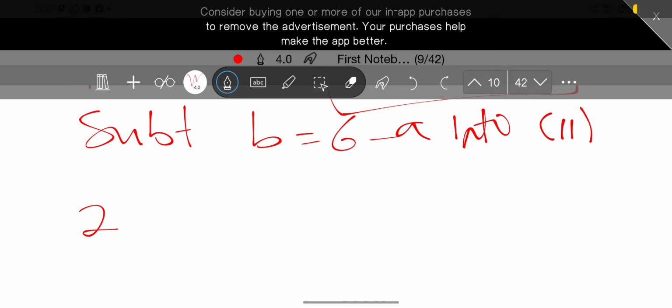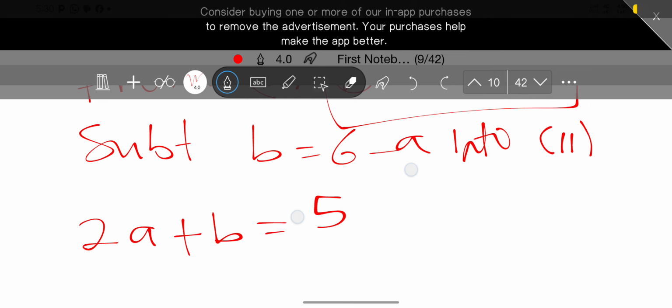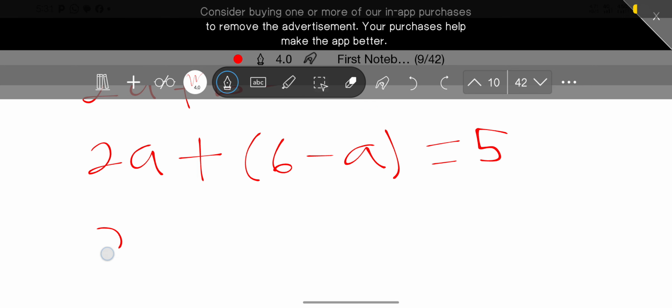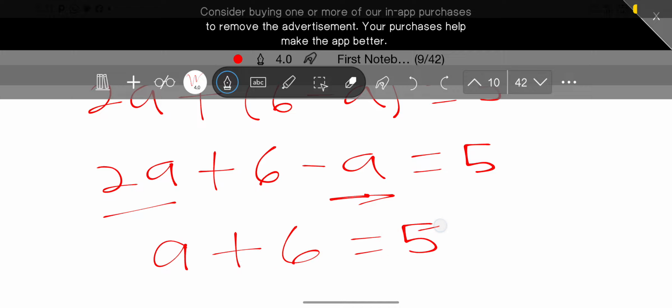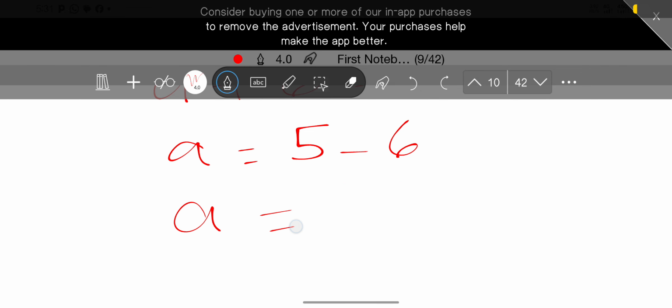Equation 2 says 2a plus b equals 5. We already know that b is 6 minus a, so anywhere we see b, I'm going to replace it with 6 minus a. Expanding this bracket, we have 2a plus 6 minus a equals 5. So 2a minus a is a, then we have a plus 6 equals 5, and a equals 5 minus 6, which equals minus 1. So that means a is equal to minus 1.